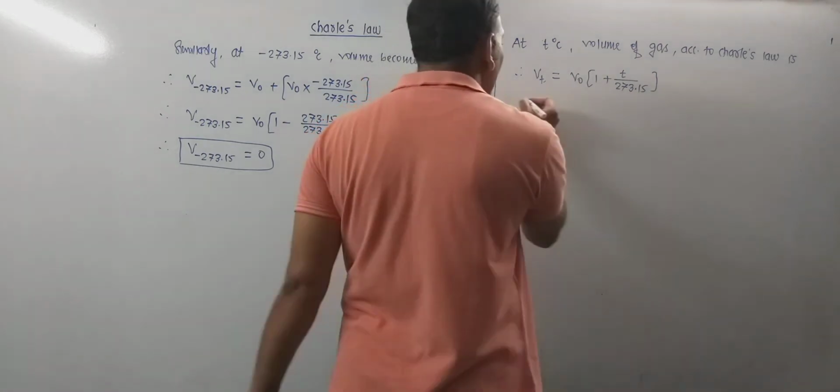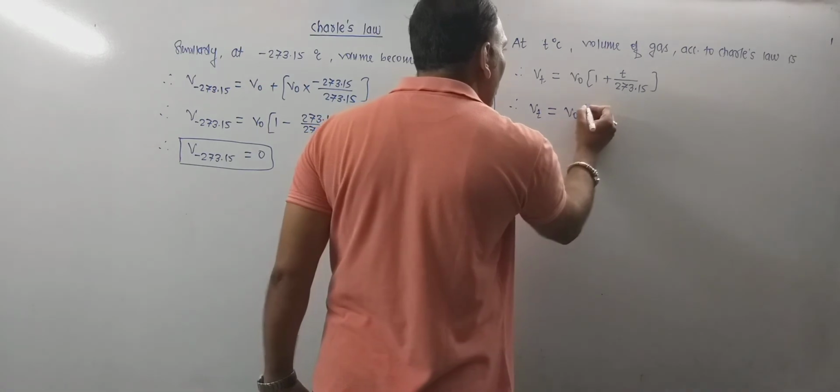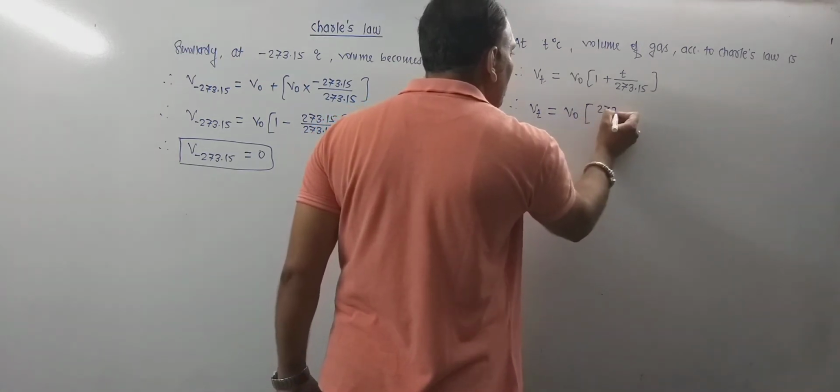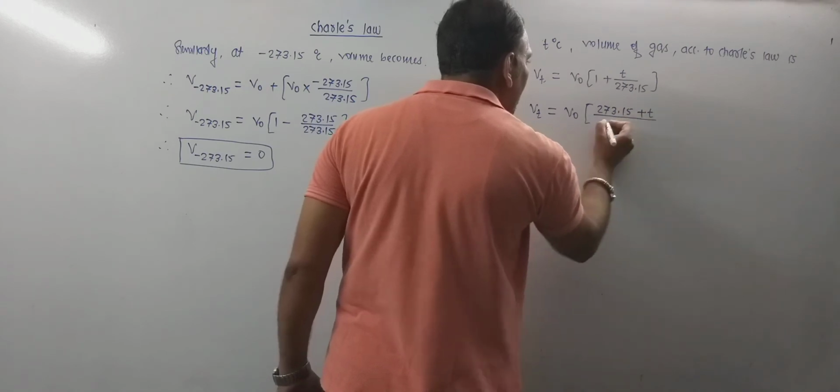Further this can be given as Vt equals V naught into 273.15 plus T upon 273.15.